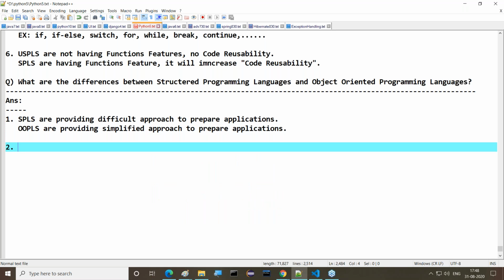This is point number one. Structured programming languages are providing a difficult approach to prepare applications, but whereas object-oriented programming languages are providing a simplified approach to prepare applications. That's it. This is the first point here that I'm telling you.